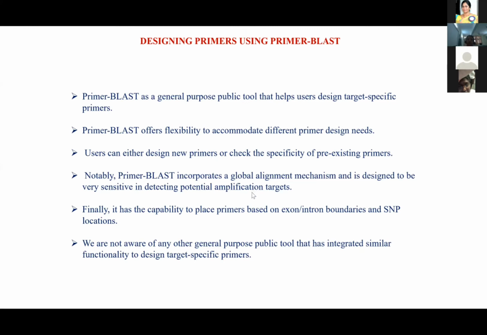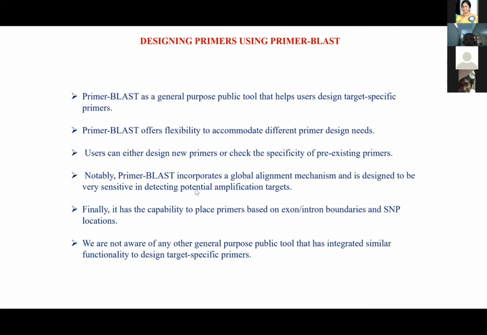The difference between the Primer3 program, which is the most widely known program for identifying the primers, and Primer-BLAST is that Primer-BLAST is going to look for the same sequence across the database of the organism of interest.